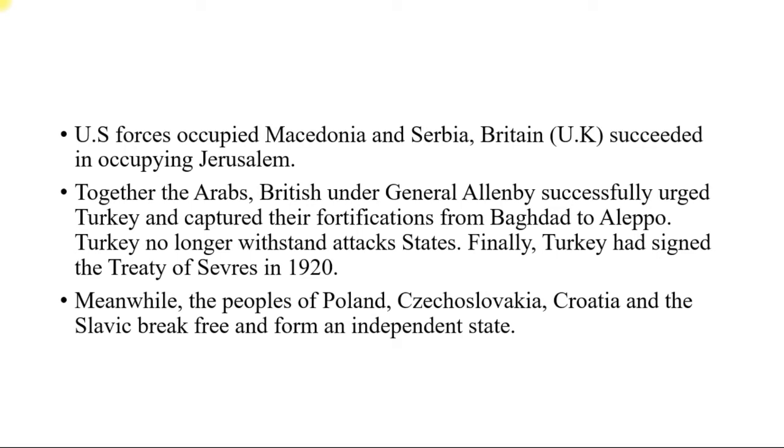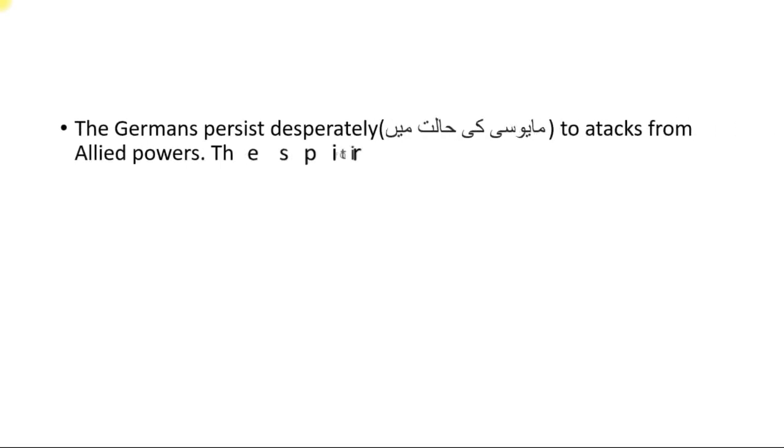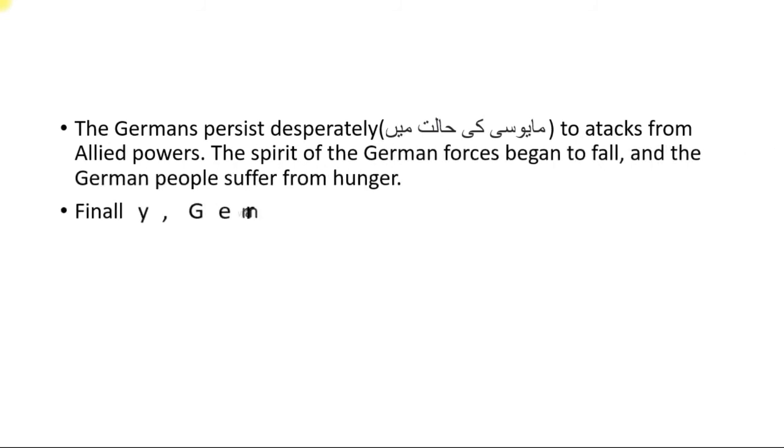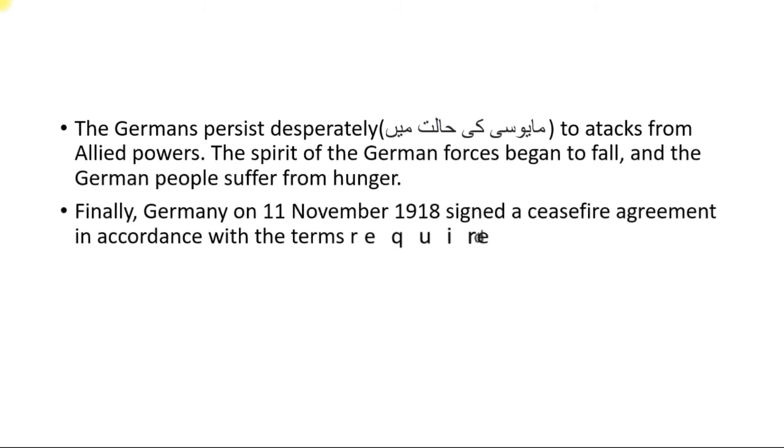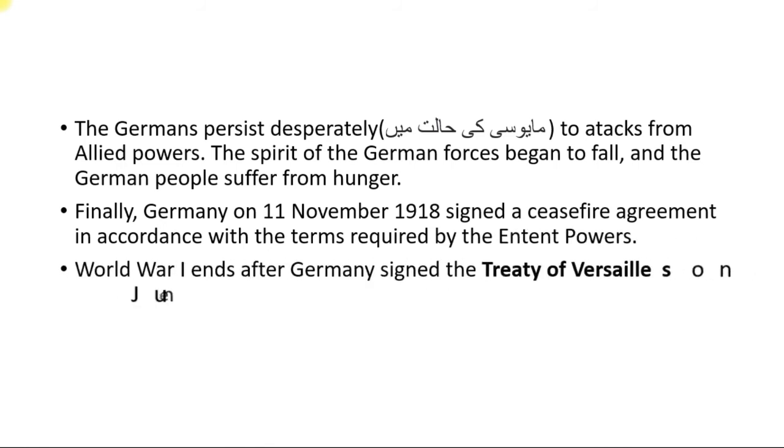Meanwhile, the people of Poland, Croatia, and the Slavs broke free and formed independent states. The Germans desperately persisted in attacking the Allied powers. The spirit of the German force began to fail, and the German people suffered from hunger. Finally, Germany on 11th November 1918 signed a ceasefire agreement in accordance with the terms required by the Entente Powers. World War I ended after Germany signed the Treaty of Versailles on June 28, 1919 in Paris, France.